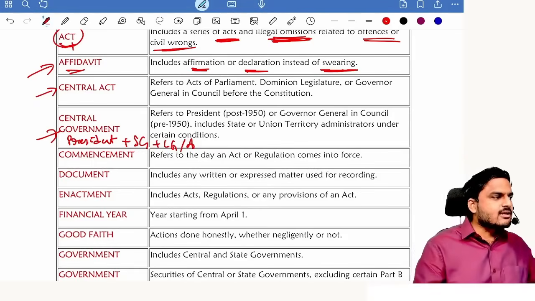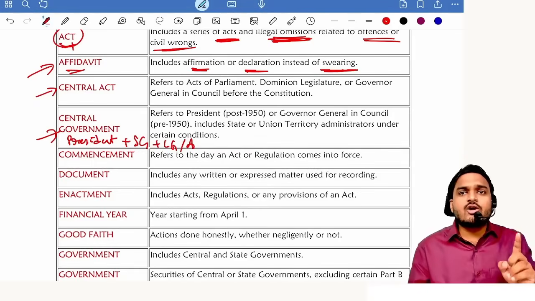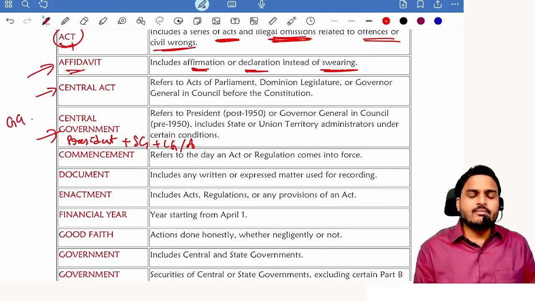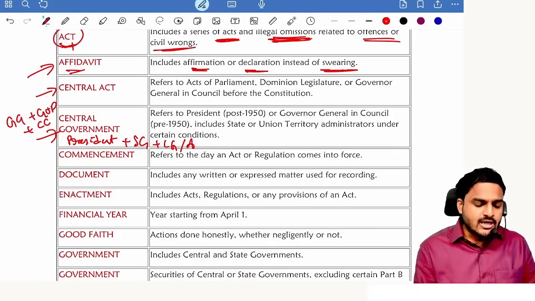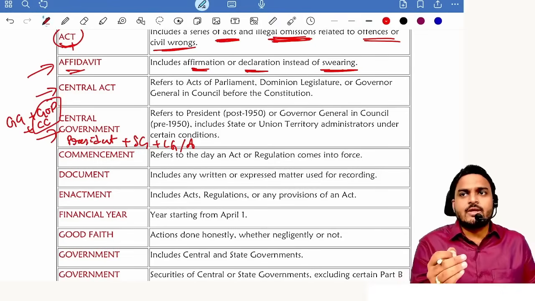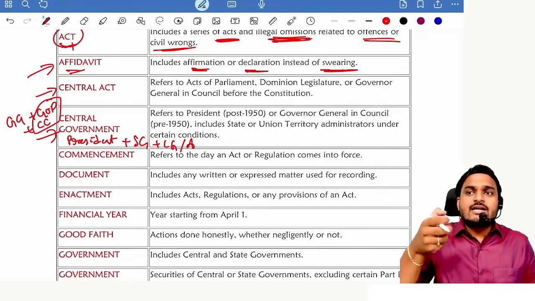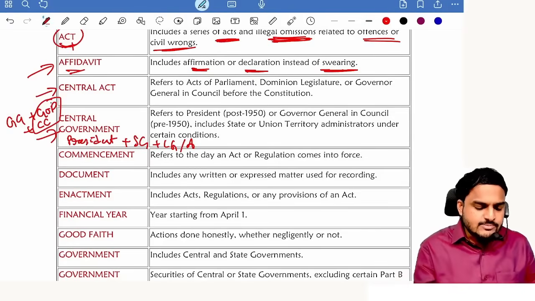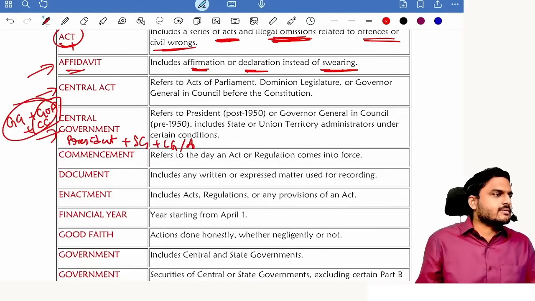This is the present central government definition. Then what about the central government definition? Pre-constitution laws: Governor General plus government of province plus chief commissioners. But coming to Governor General, government of provinces, chief commissioners, the functions which are delegated to them with respect to central powers, only these people will form central government.